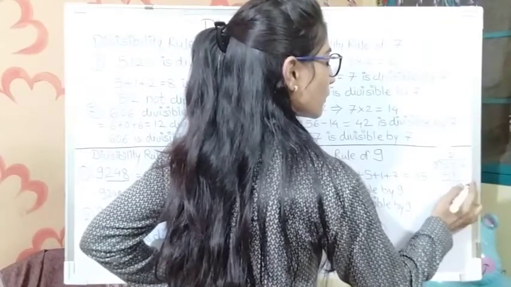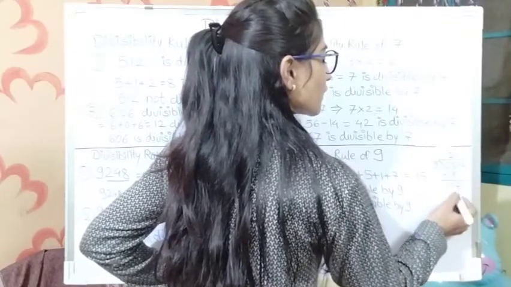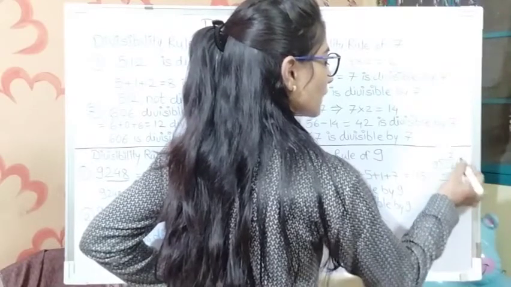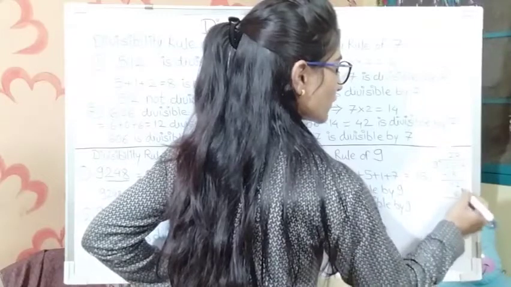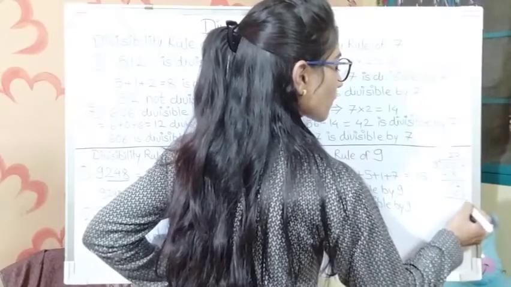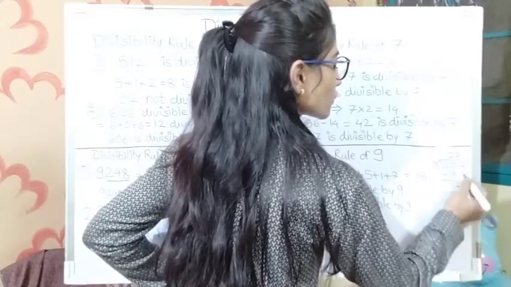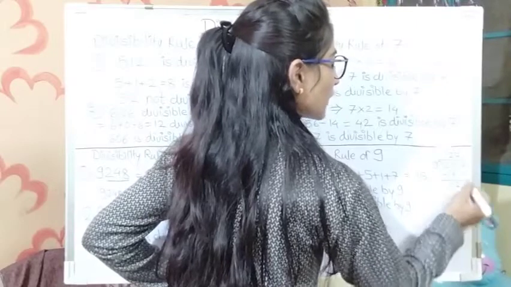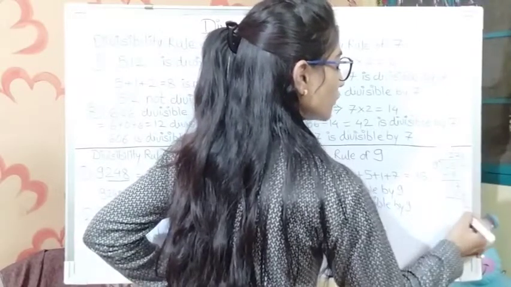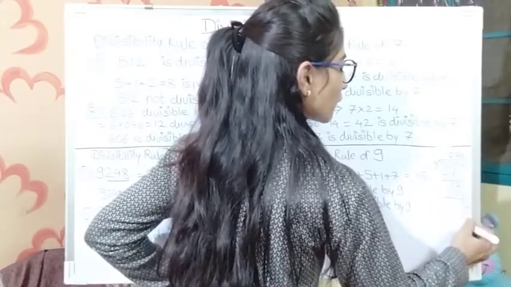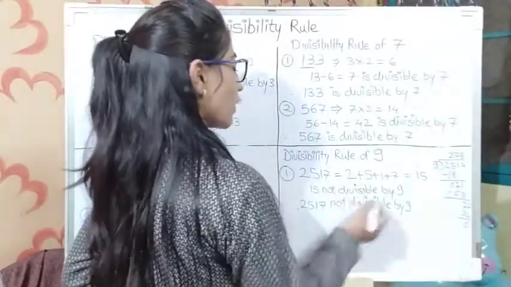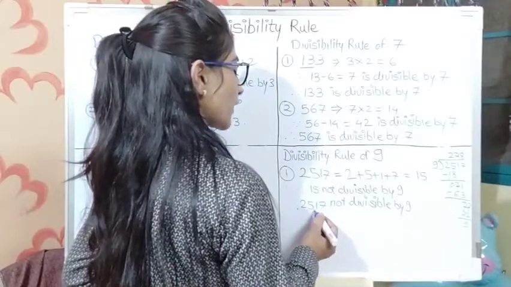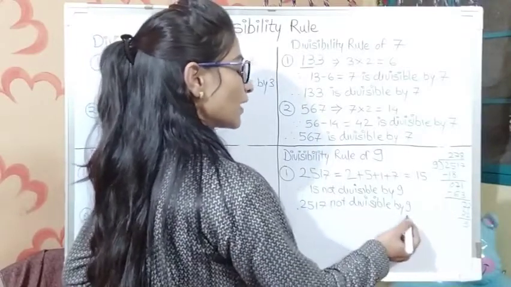Let's take another number, 71. 9 8s are 72. 9 7s are 63. We have to subtract 63 from 71. Then what will we get? We will get 8. Okay. So let's take another number, 87. And 9 9s are 81. So what will remain? 6. Okay. 6 is the remainder. Means complete division is not possible. So our answer is correct: 2517 is not divisible by 9.